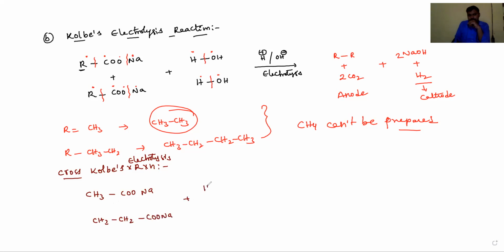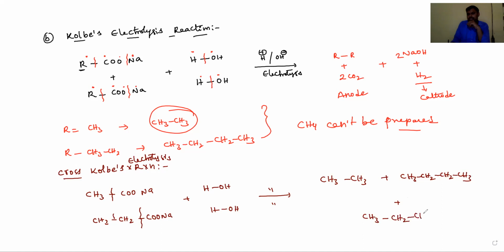On electrolysis, what are the products, dear students? It undergoes a cross reaction. The cross product is CH3-CH2-CH3, and the other products are CH3-CH3 plus CH3-CH2-CH2-CH3. These two are the self products.